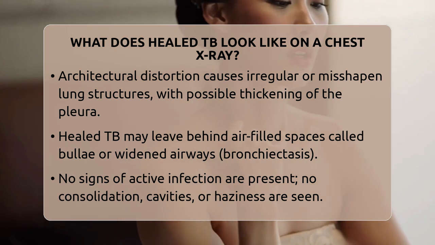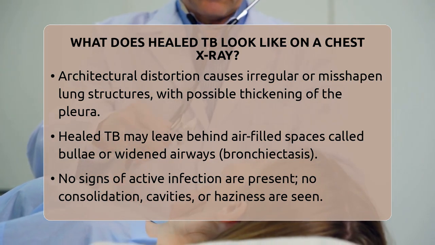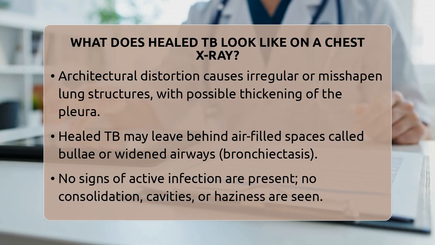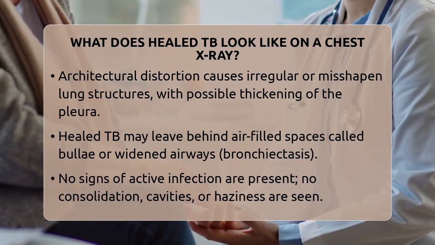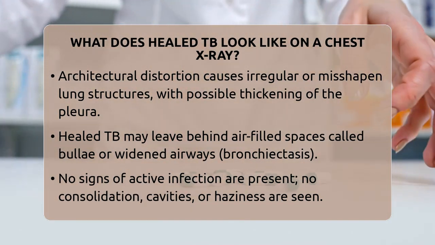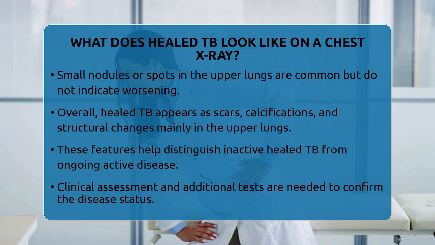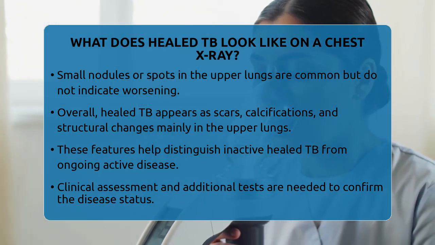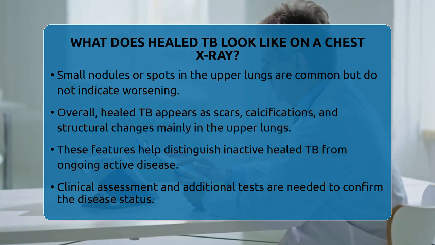Importantly, in healed TB, there are no signs of active infection. This means no areas of dense lung tissue called consolidation, which indicate ongoing inflammation. There are no thick-walled cavities or surrounding haziness that suggest the disease is still active. Instead, the X-ray shows stable, calcified, or scarred areas that have stopped progressing. Small nodules or fibrotic spots may still be visible, often in the upper lung zones, but these do not show signs of worsening or inflammation. These features confirm that the TB infection has entered a healing or inactive phase.